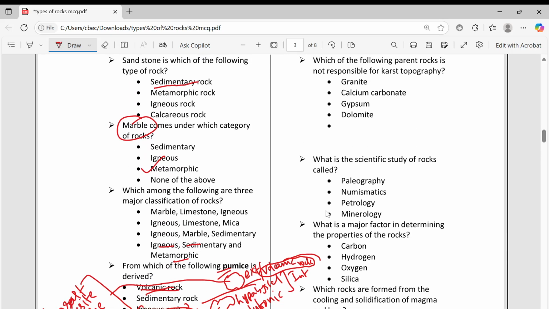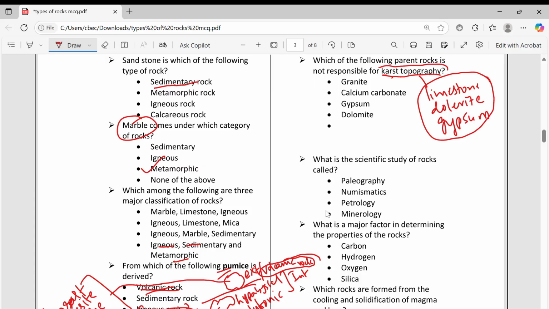Which of the following parent rocks is not responsible for karst topography? Karst topography, this we will see in landforms. Karst topography forms at areas where limestone, dolerite (which is also a type of limestone), and gypsum are present. There you will find the karst topography.